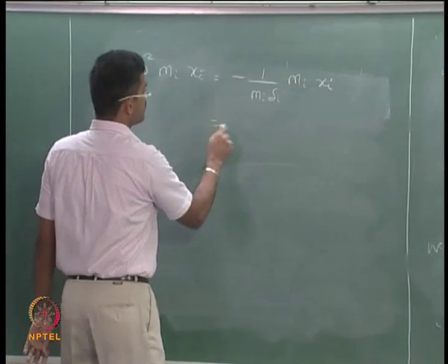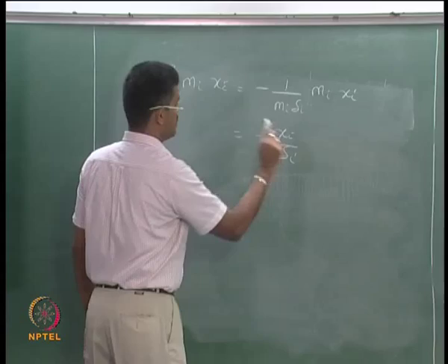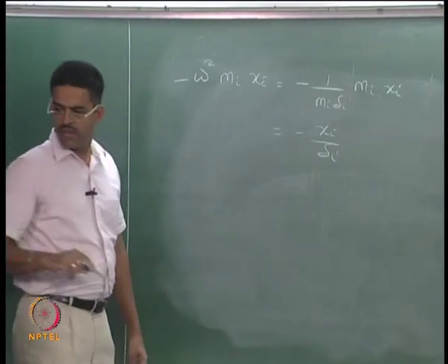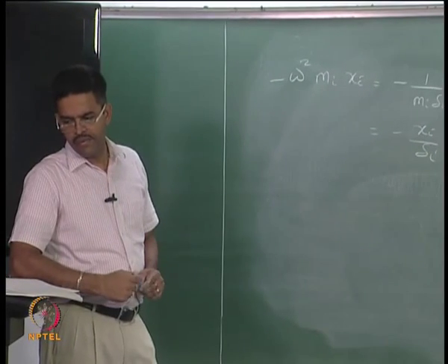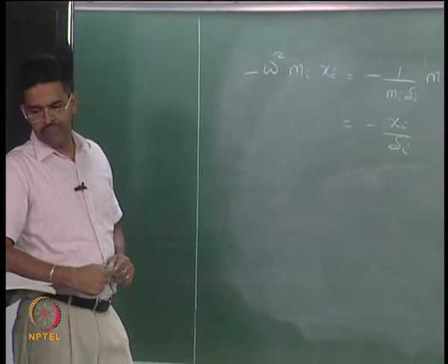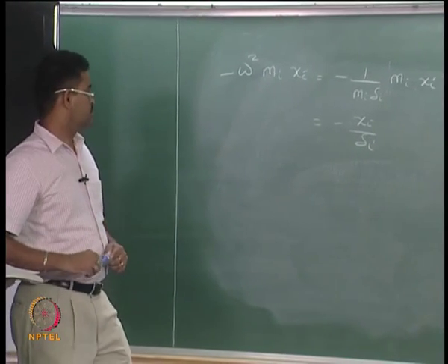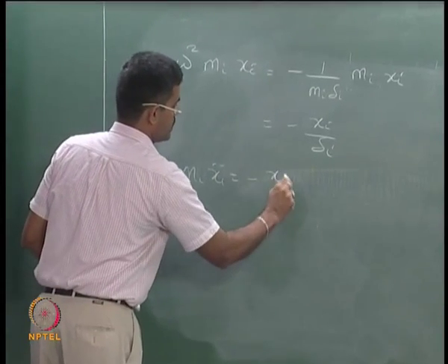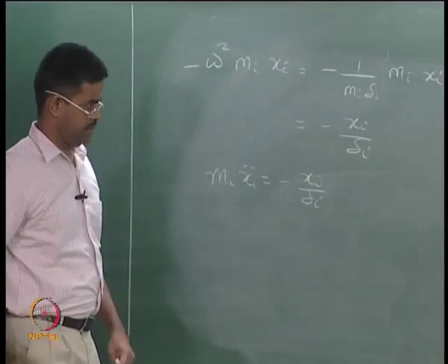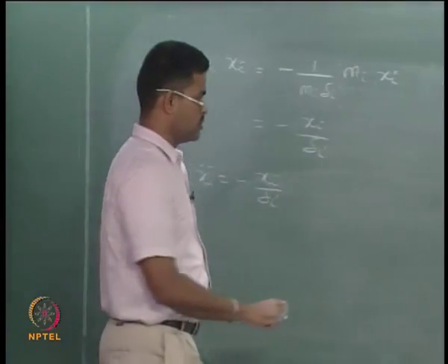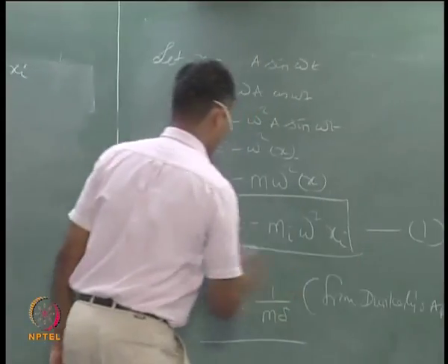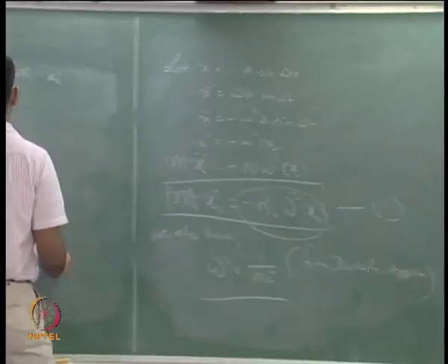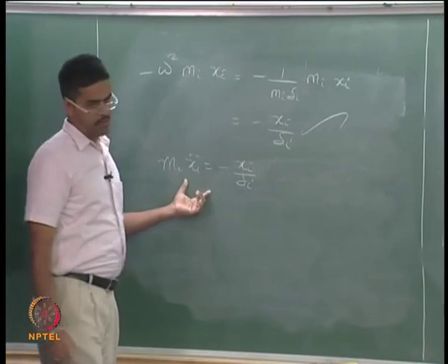So it is nothing but minus xi, but delta I is mi xi double dot, xi by delta I is what I am using here. This is what I have here, I am just equating it.